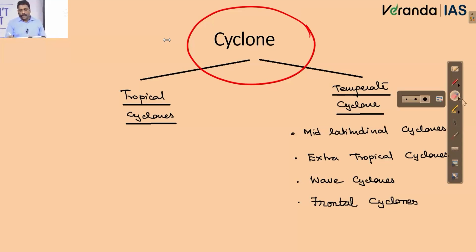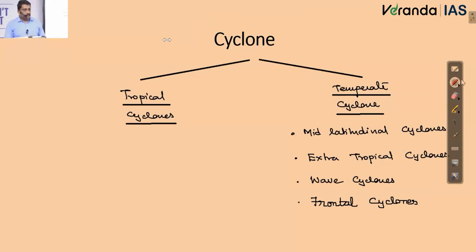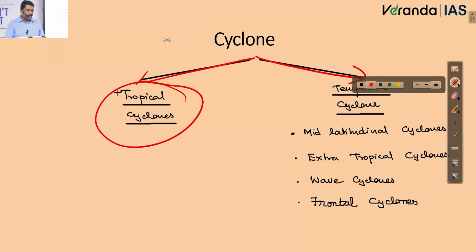Now, what exactly is a cyclone? We have classified, defined and differentiated it, and at least 2 different types of cyclones we were discussing. What are the 2 different types of cyclones we have taken? One is tropical, and two is temperate. So the name itself gives you an idea of where exactly the cyclone will be occurring. Tropical cyclone occurs where? Tropical region.